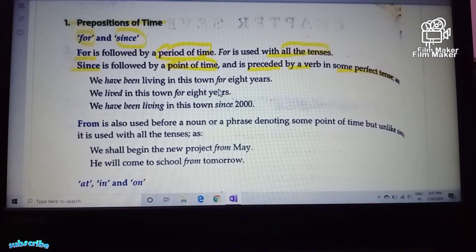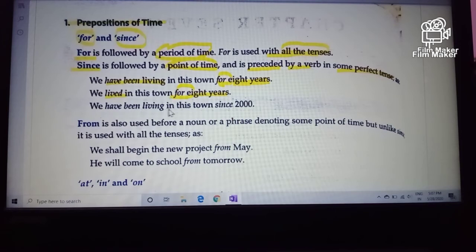We have been living in this town for 8 years. Now if you see the use of for here, it is used for a period of time. What is the period of time? 8 years. And it can be used with all tenses, here we have been living, present perfect continuous. Second example, we lived in this town for 8 years. For 8 years, a time period, and once again lived is simple past, meaning it can be used with any other tense for a time period.